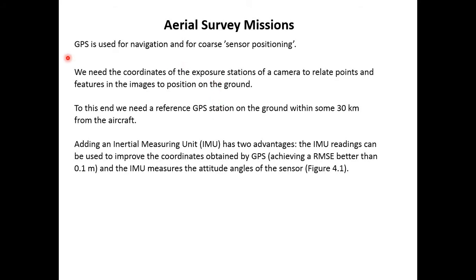Next is the aerial survey mission. We use GPS for navigation and for the course sensor positioning system, and we need coordinates for the exposure stations of the camera, the level of the camera, the inclination angle, and the viewing angle. All these parameters matter a lot in order to attain the correct geographic position for any aerial survey imagery.